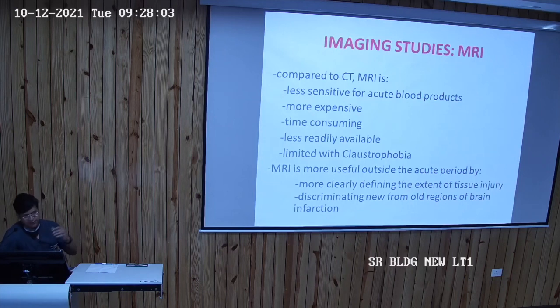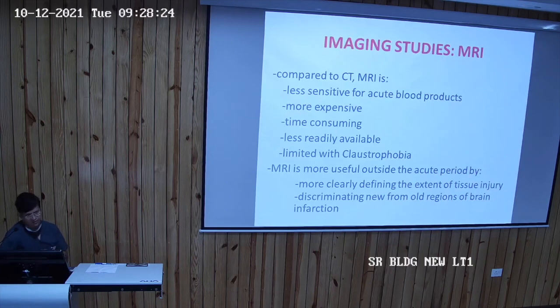And we can upgrade the CT. We can go for either the contrast CT or we can go for CT angio. And MRI is more useful outside the acute period by more clearly defining the extent of tissue injury and discriminating new from old regions of brain infarction. So this is the advantage of MRI over the CT.